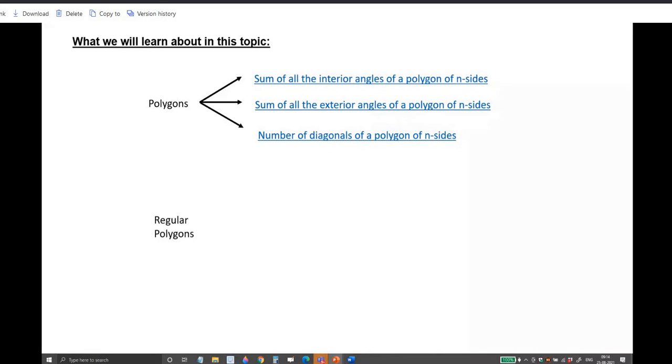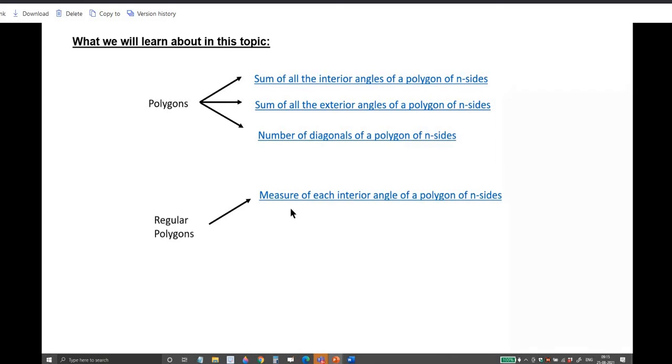And you will specifically study a type of polygon called regular polygons. It is a class name actually. It is not one polygon. Regular triangle, regular quadrilateral, regular pentagon, regular hexagon, regular septagon, means all the sides are equal, all the angles are equal. Okay? So in regular polygons, you will be studying the measure of each interior angle of a polygon. Here you are studying the sum, sum means total. It is a regular polygon means all the interior angles are equal.